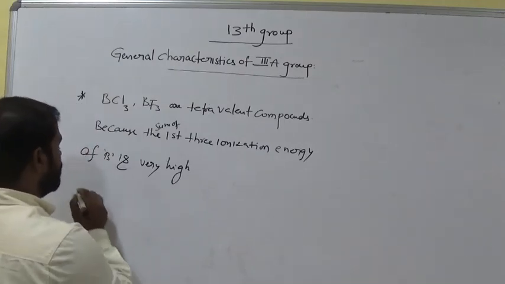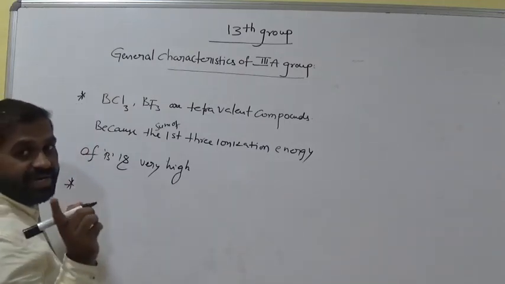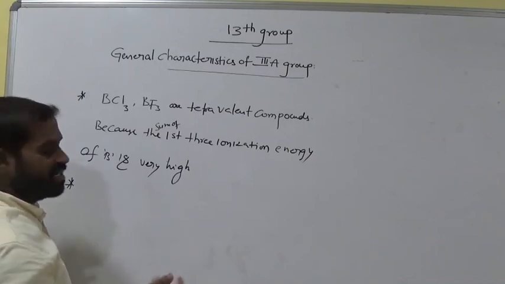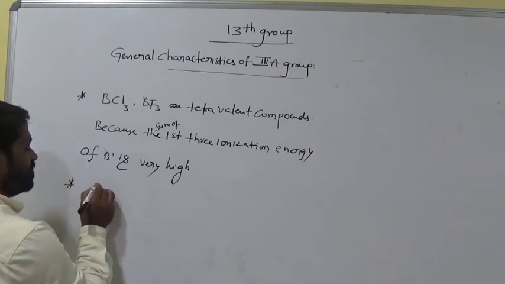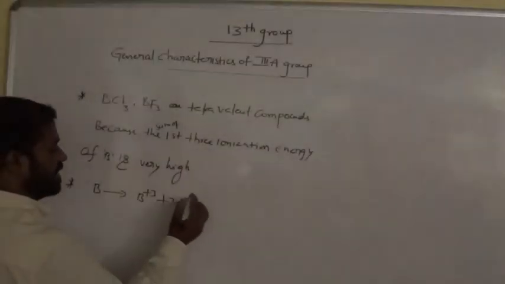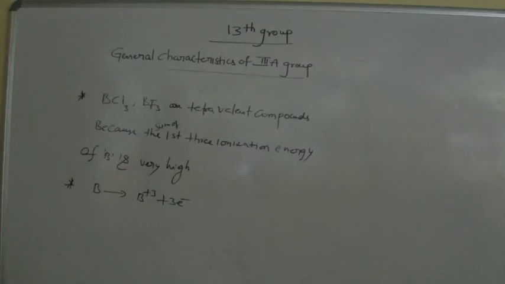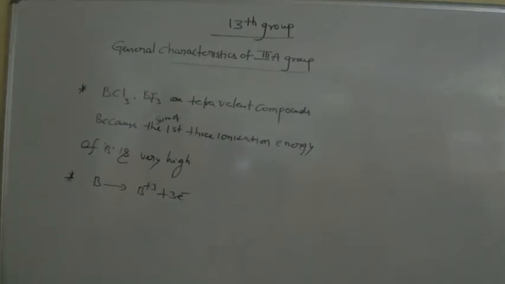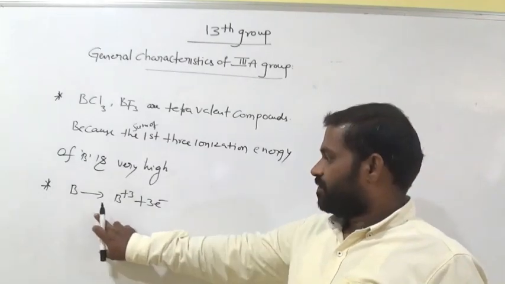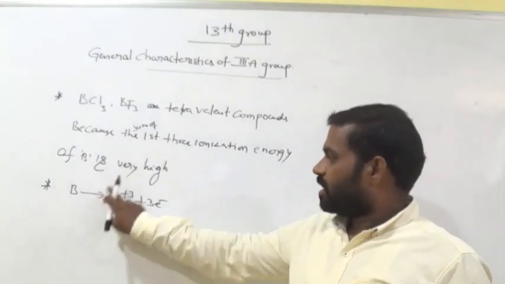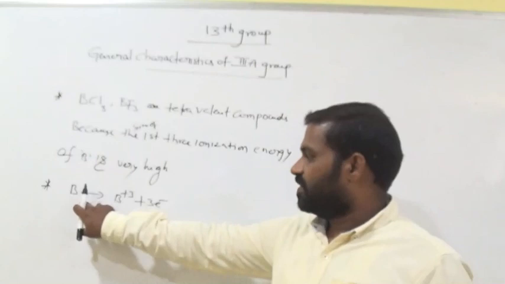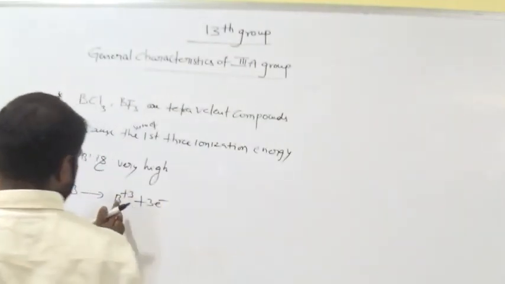Okay. So that means ionization energy, we already discussed. Remove the electrons one by one. Okay. So that means boron B, plus 3 electrons. And let's see. Ionization energy is very high, means B is unable to form B plus 3, it is very difficult.